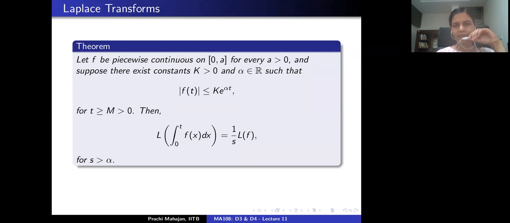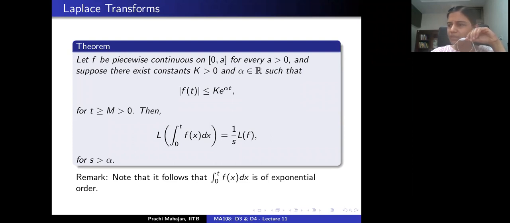Then it turns out that the integral of f from 0 to t, which is a function of the variable t, is also of exponential order. We saw this last time. And the Laplace transform of this function is given as the Laplace transform of f divided by s. Yeah? And this is true whenever s is at least as big as alpha. Right? So all of this was done last time. Are there any questions? I'll pause for a minute to take your questions.